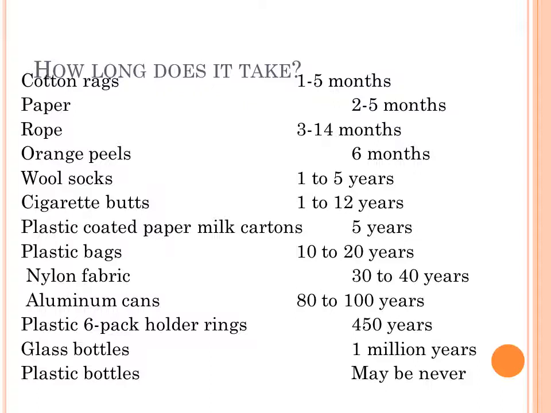Cotton rags 1 to 5 months, paper 2 to 5 months, rope 3 to 14 months, orange peels 6 months, wool socks 1 to 5 years, cigarette butts 1 to 12 years, plastic-coated paper milk cartons 5 years, plastic bag 10 to 20 years, nylon fabric 30 to 40 years, aluminium cans 80 to 100 years, plastic 6-pack holder rings 450 years, glass bottles 1 million years, plastic bottles maybe never.